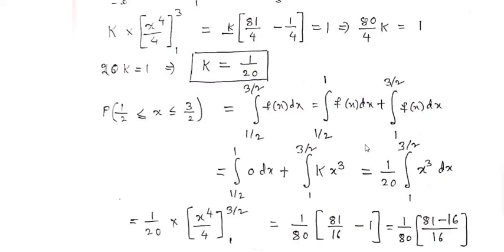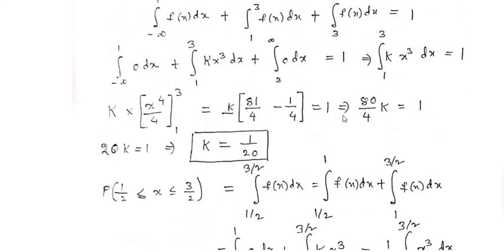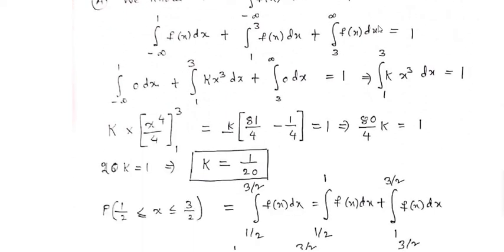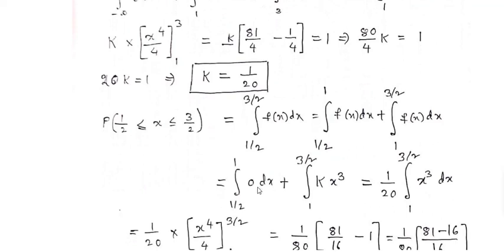Within the interval 1 by 2 to 1, since it is outside of 1 to 3, the value is 0. f of x is defined in this interval as 0 because here x lies between 1 by 2 and 1, meaning x is less than 1.